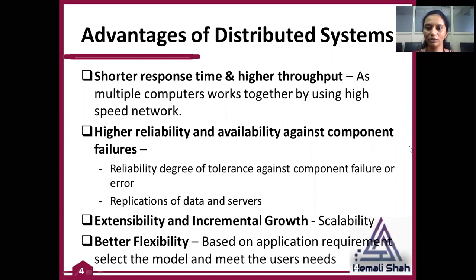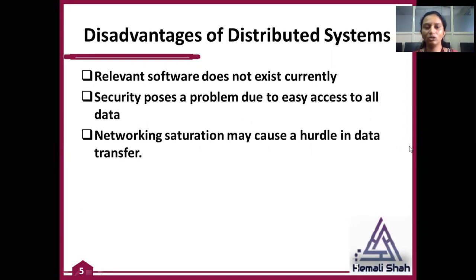Okay, I'm going to tell you. First of all, there is no relevant software that exists currently. You have to create the software based on your requirements. No existing software is available that you can directly use to create the distributed system easily. You have to create the system as per your requirement.